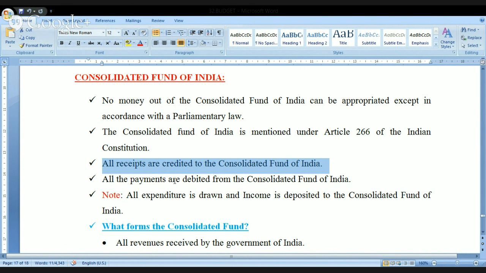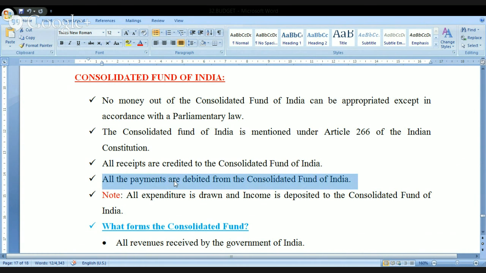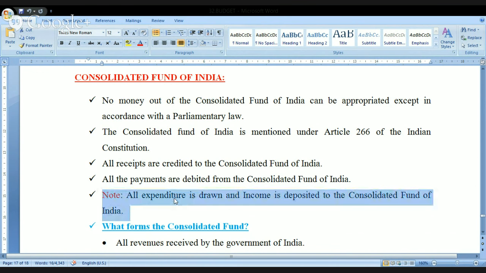And all the payments are debited from the Consolidated Fund of India. Debited means we are drawing the money and spending the money, meaning all credits will be made to the Consolidated Fund of India, and all the payments are also debited from the Consolidated Fund of India. Look at this. All expenditure is drawn and income is deposited to the Consolidated Fund of India.